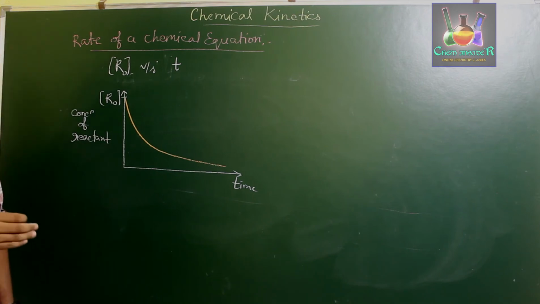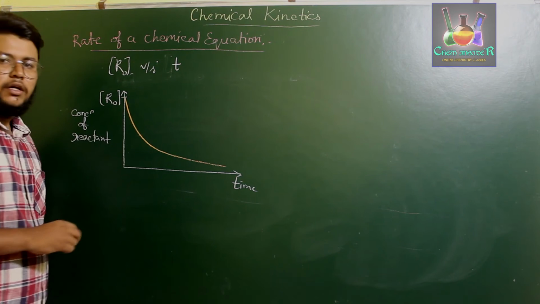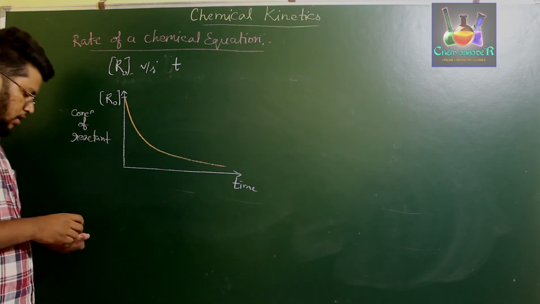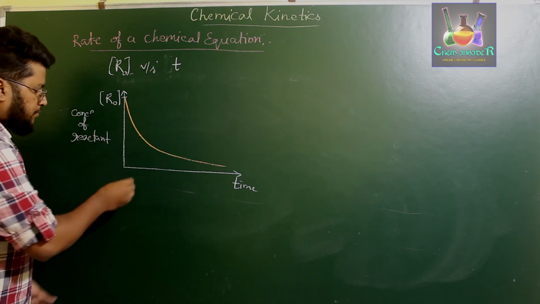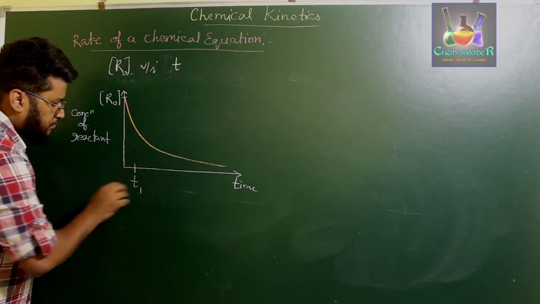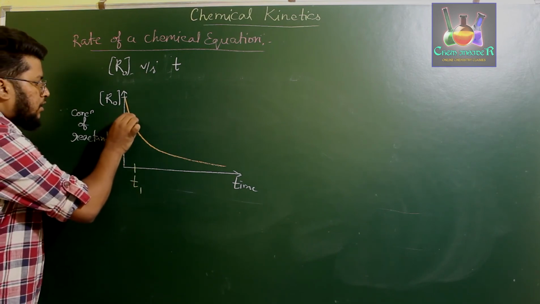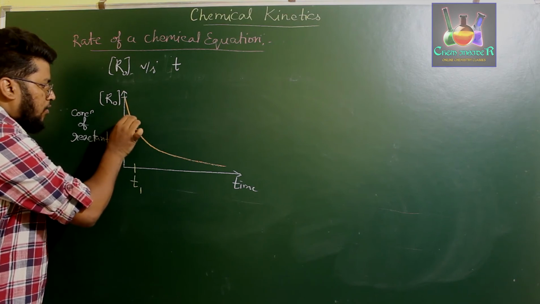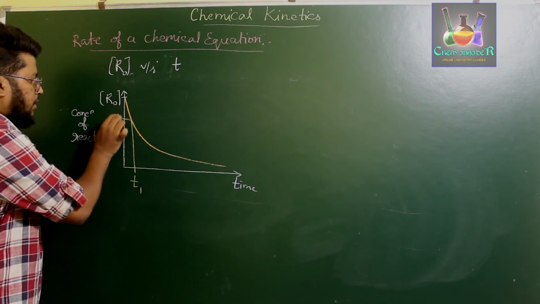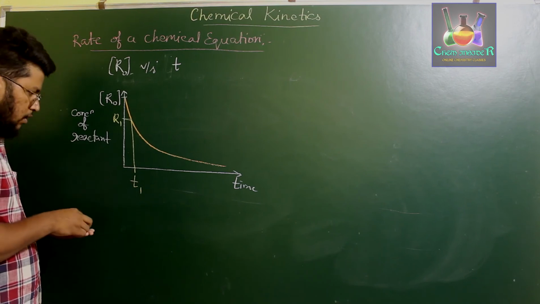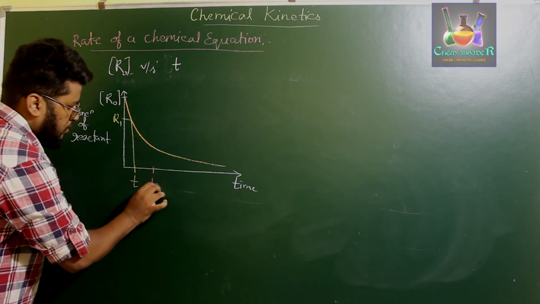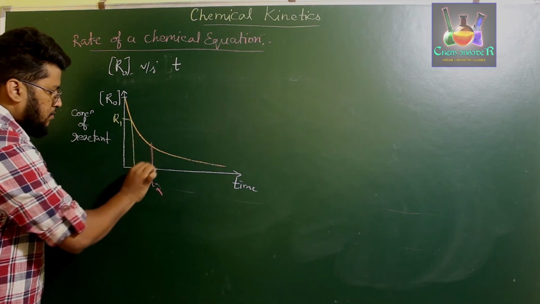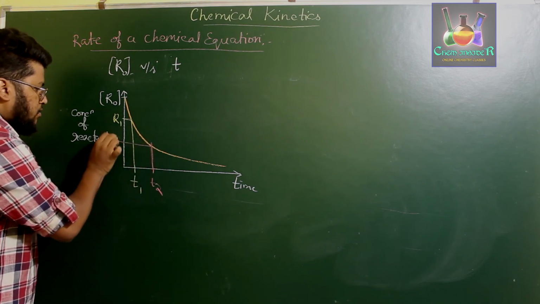What we have observed for certain reactions is that the concentration of reactant versus time graph decreases in this particular exponential curve, where at time t1 the value will be R1. Now at time t2, this will be the point at which the graph curves. So this will be R2.